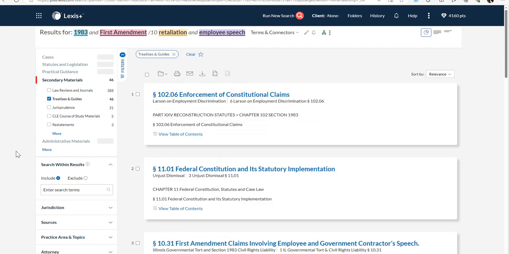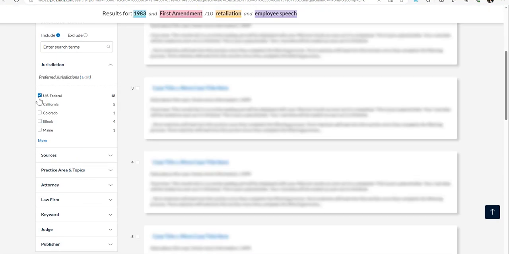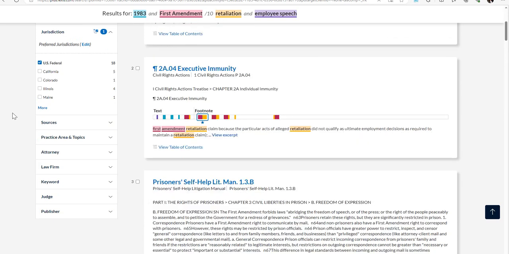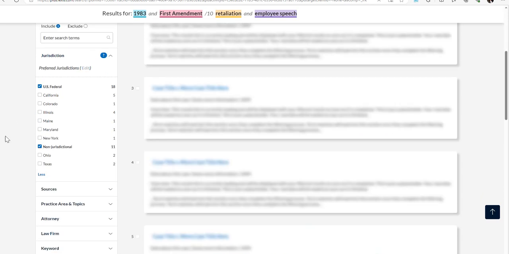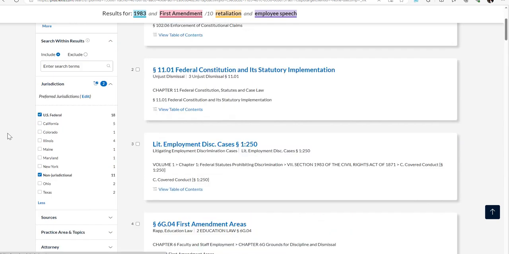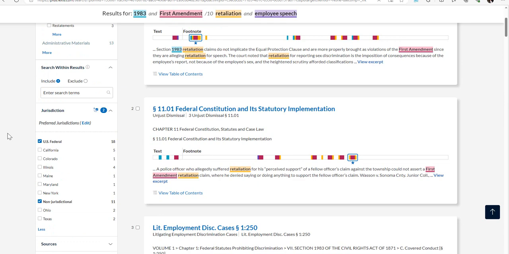Use the jurisdiction filter to then filter to U.S. federal materials. As a quick tip, often when selecting jurisdiction, you will want to select non-jurisdictional materials as well. These treatises will cover many jurisdictions, including federal. Some of the best content are not treatises geared toward a particular jurisdiction, but instead cover the entire country.